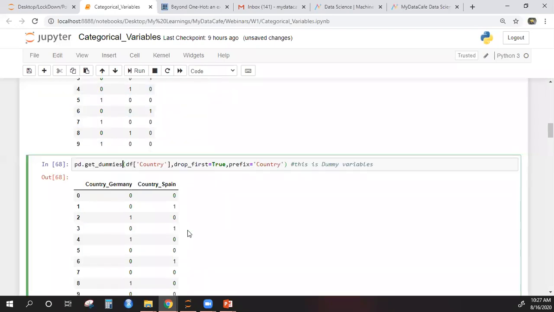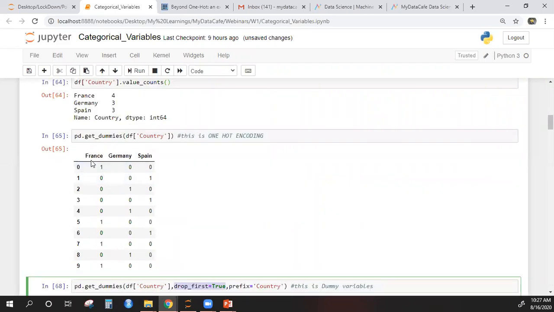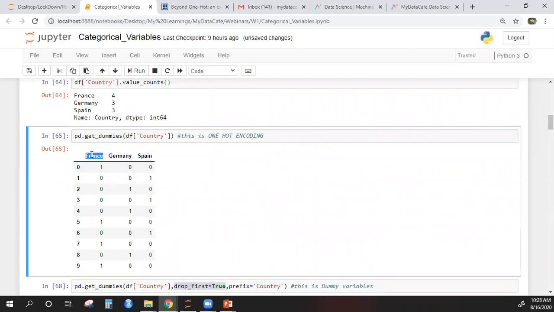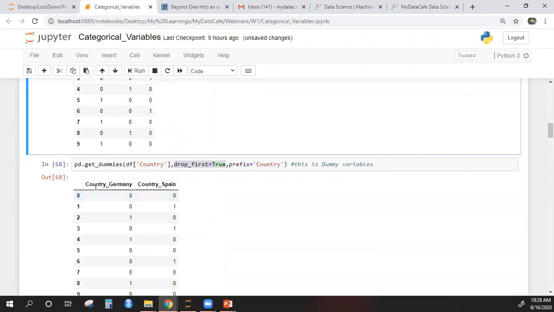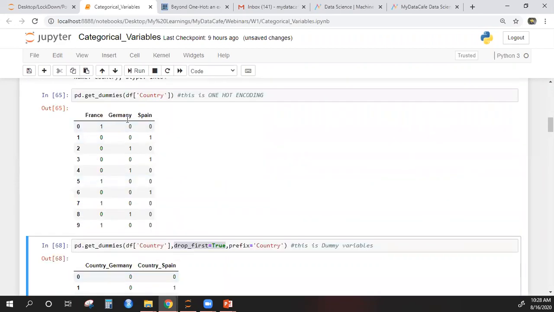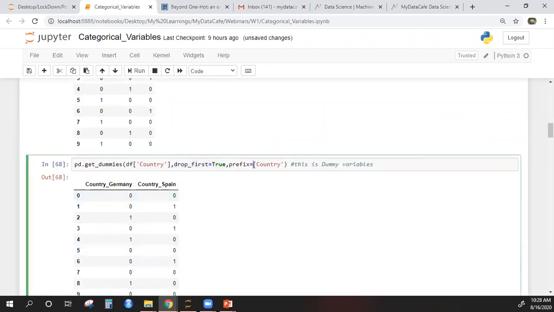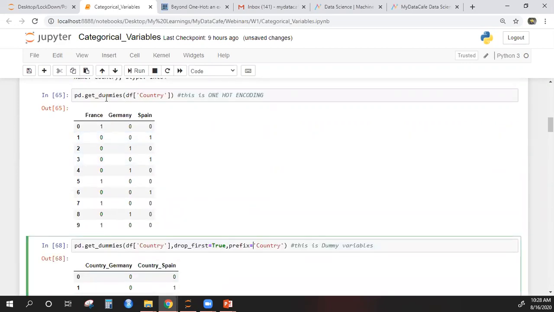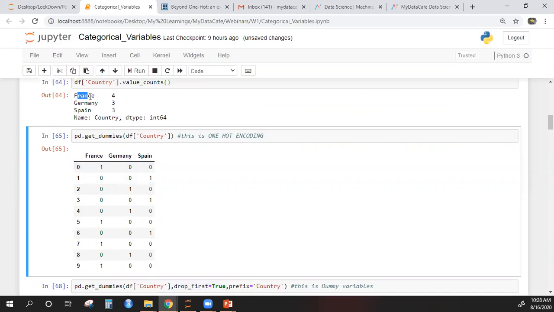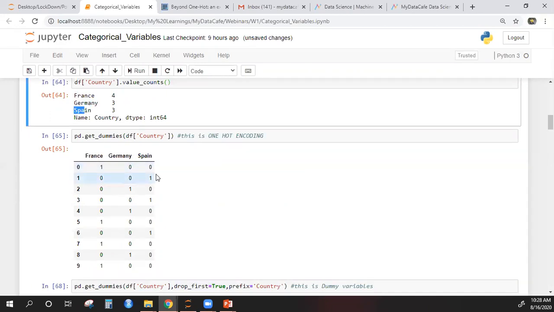You can decide. There are arguments available in the function. So for example, drop_first is equal to True. Here it will drop the first column, the first level, which is France. Okay, alphabetically whichever comes first. So you see now France is dropped. We don't have France. We have only Germany and Spain. And if you just run this function, it will give you the same names as the levels: France, Germany, and Spain.